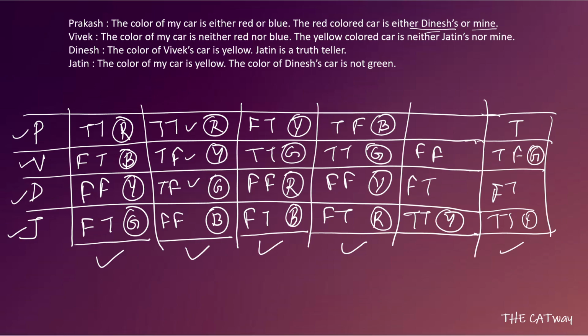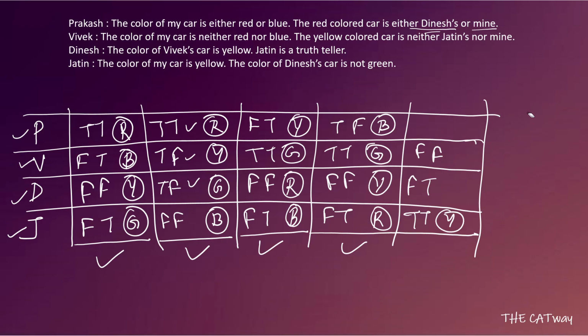Okay, when his second statement becomes true, he has a true statement, and he has both statements true. So we cannot get a liar in this case. Okay, so this case is not a possible one. So we'll remove this case from here. Okay, let's remove it. Now what do we have?